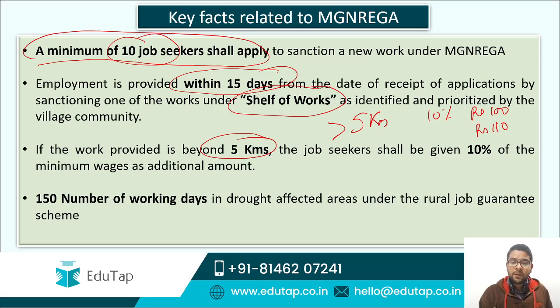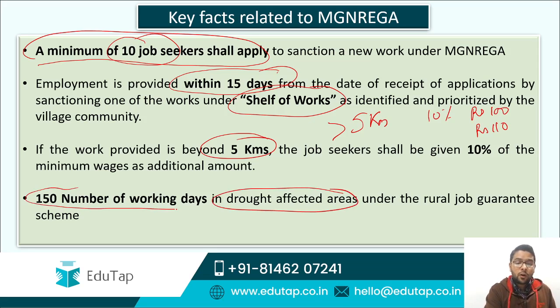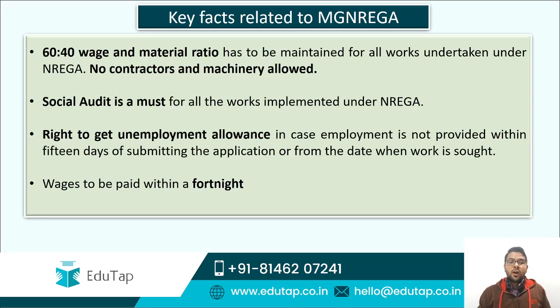Now guys, there is a special provision regarding the drought affected areas, which says that this right to work of 100 days has been extended to 150 working days. Guys, please remember, each and every fact is important from the exam point of view. Now there is this very important point, guys, which says that 60:40 will be the wage and material ratio regarding any of the project